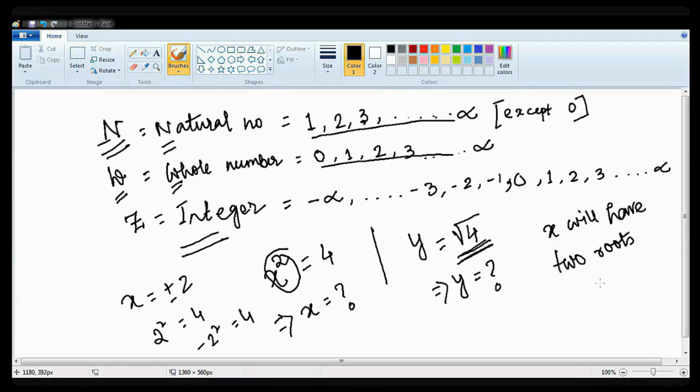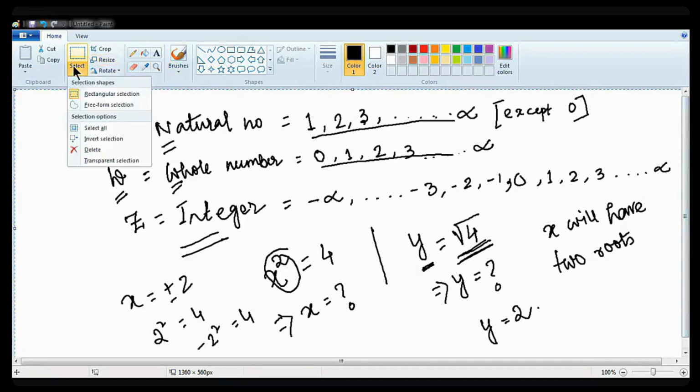Roots means values. But here only y is written, only y. This is positive, only y. So in this case, the answer of y will be what? Will be 2. Okay. Again, I am showing. In this case, the answer of y will be what? Answer of y will be 2. Okay. Now,